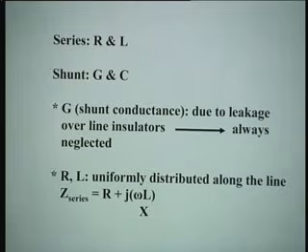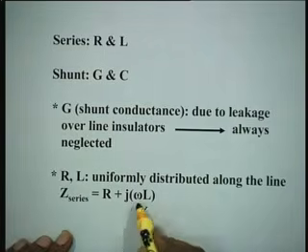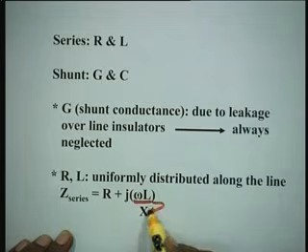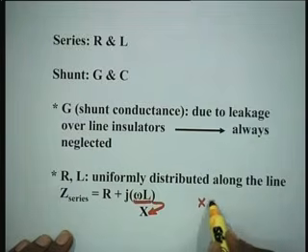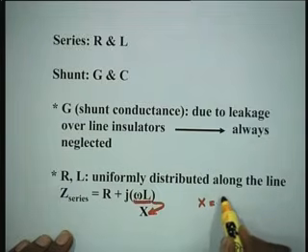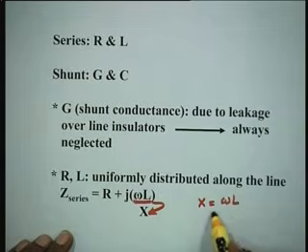R and L are uniformly distributed along the line. Z series, the figure I had drawn in the last slide, is R plus j omega L, and j omega L is called X. This omega L is nothing but X. X is equal to omega L, and omega is nothing but 2 pi f.